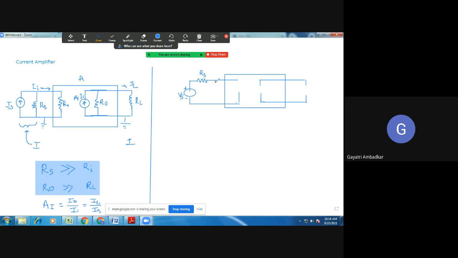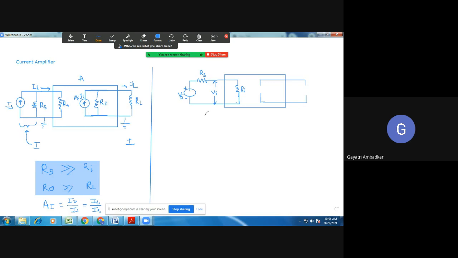Now the voltage available between these two points is Vi, which is going to the amplifier. Now I'll show Ri, the input resistance of the amplifier.